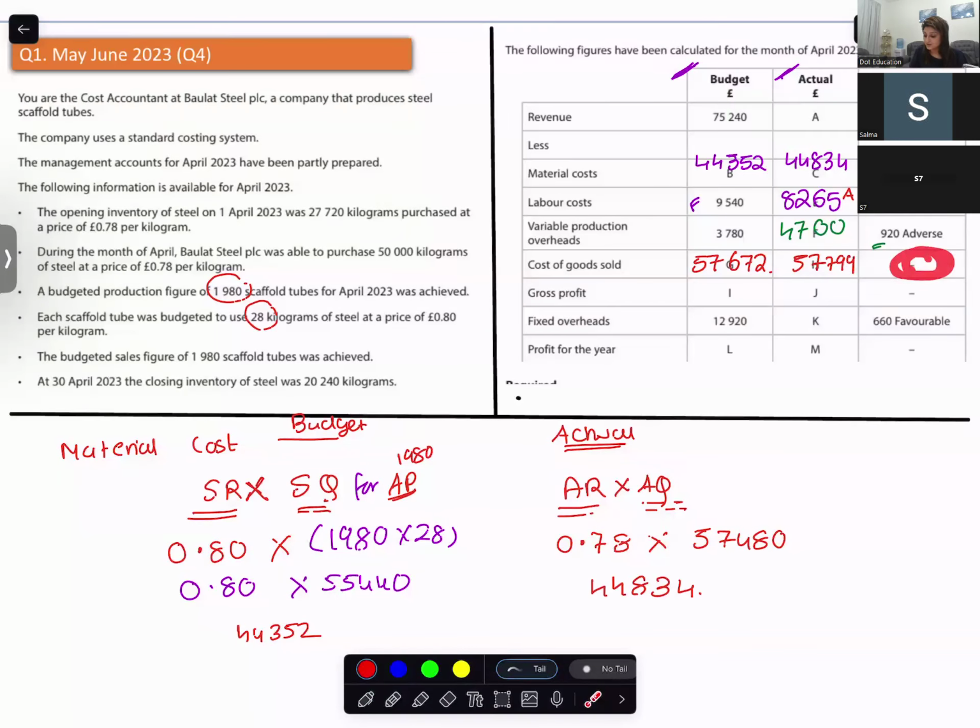Have they asked you to calculate? No, there's no letter, so they didn't ask you to calculate. Now you can find the gross profit and you can find the profit for the year. I will pause the video, try to figure out and understand what you're doing.